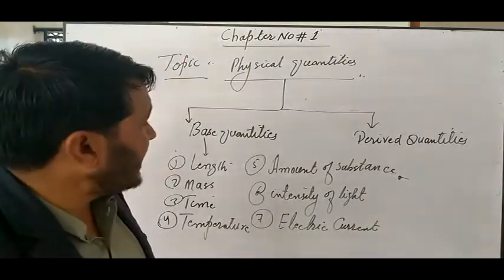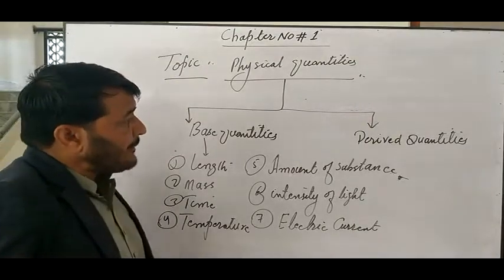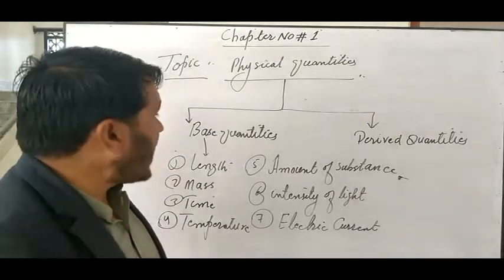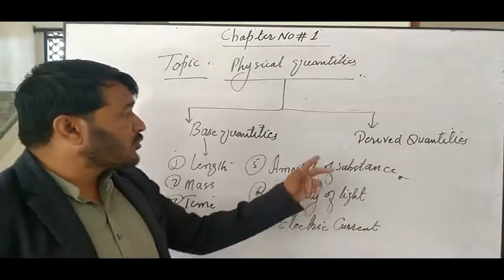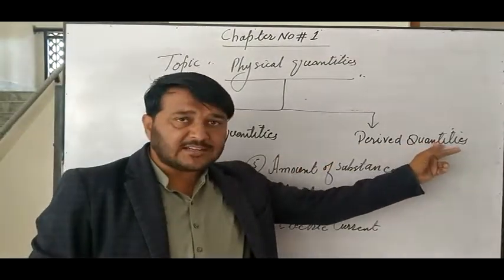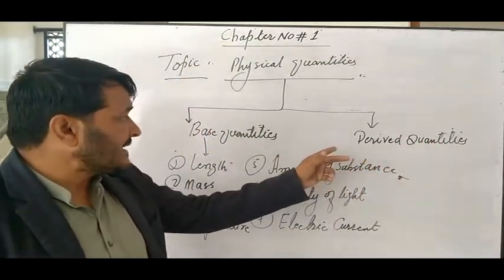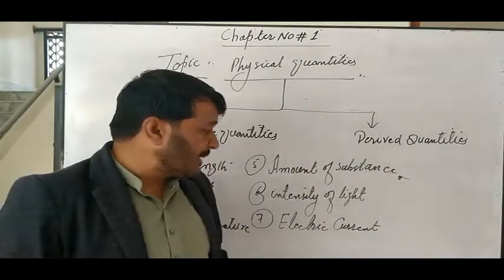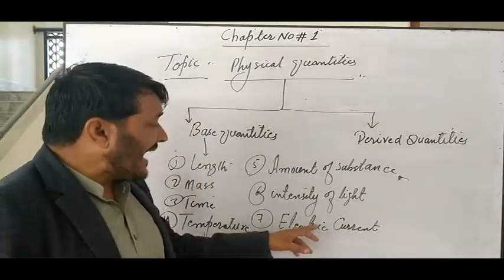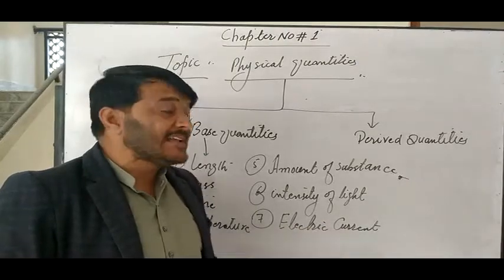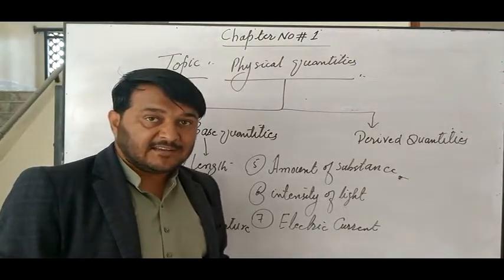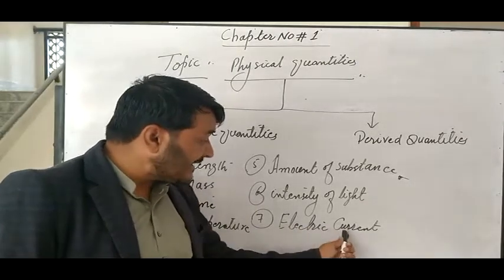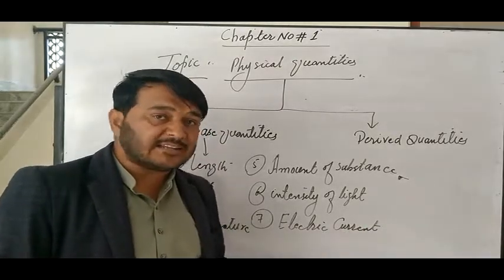Now we are here to discuss derived quantities. Before that, a self-assessment for you: why is electric current a base quantity?